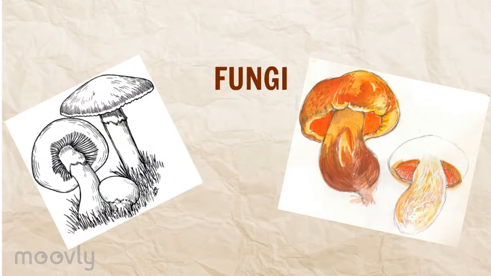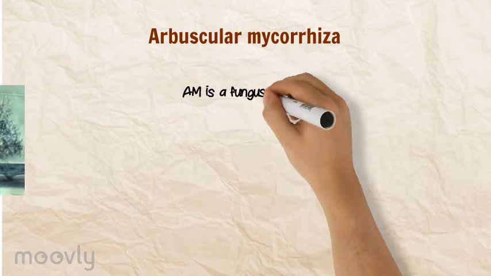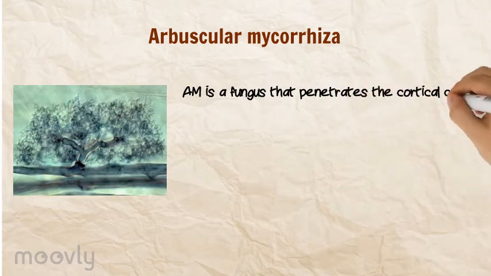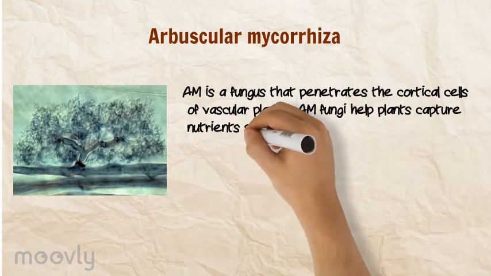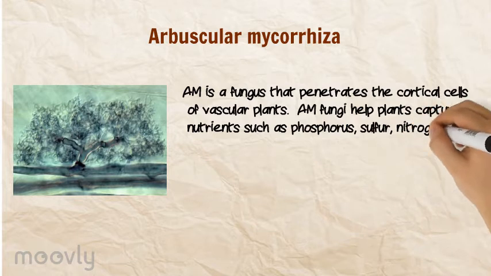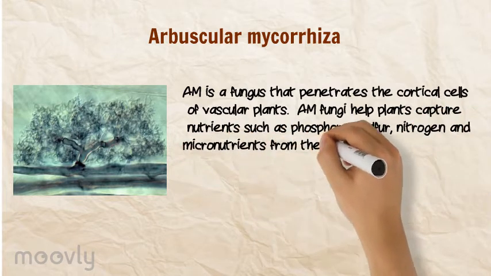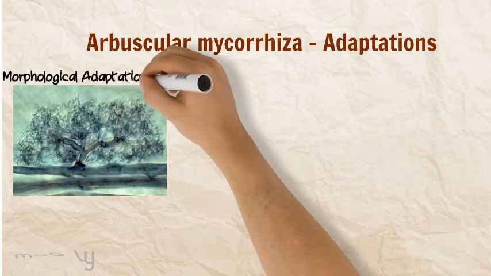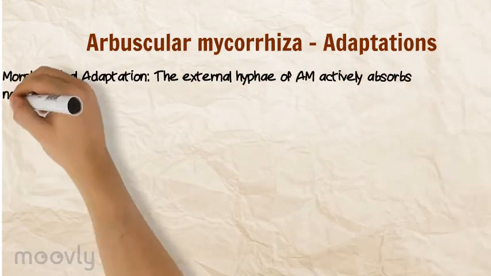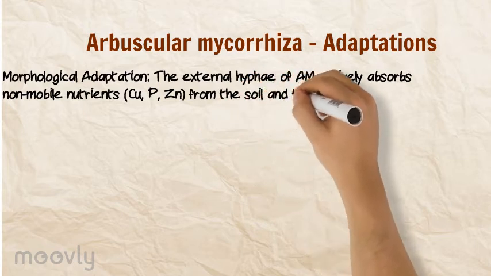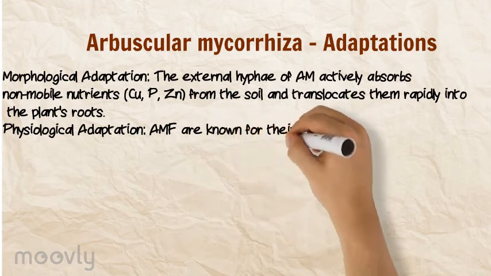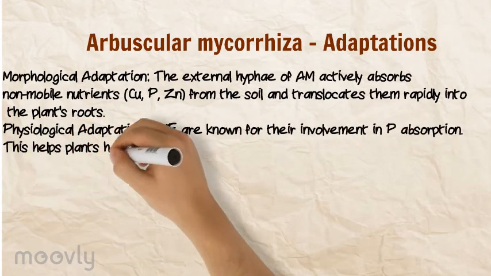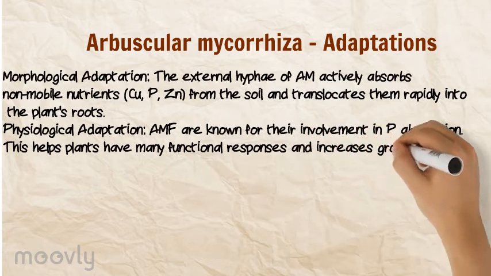To continue, we will now be talking about our chosen fungi. AM is a fungus that penetrates the cortical cells of vascular plants. AM fungi help plants capture nutrients such as phosphorus, sulfur, nitrogen, and micronutrients from the soil. Morphological adaptation: the external hyphae of AM actively absorb non-mobile nutrients from the soil and transport them rapidly into the plant's roots. Physiological adaptation: AMF are known for their involvement in phosphorus absorption. This helps plants have many functional responses and increases growth in the plants.